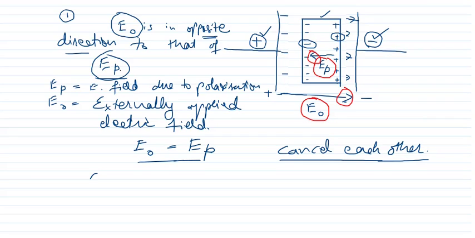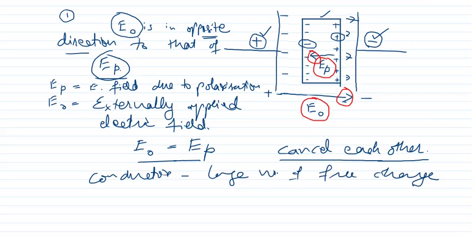And this happens in the case of a metal, because in the case of a metal or a conductor, there is large number of free charge, matlab electrons.